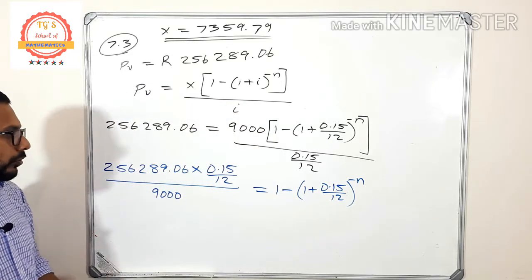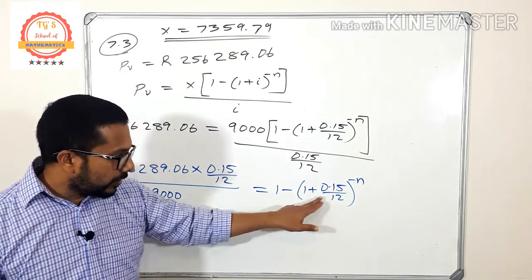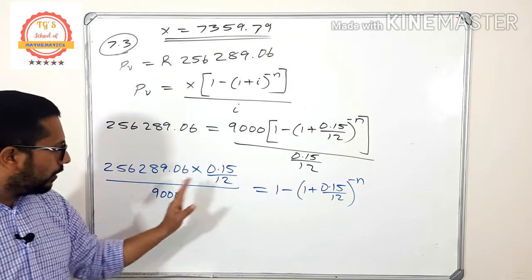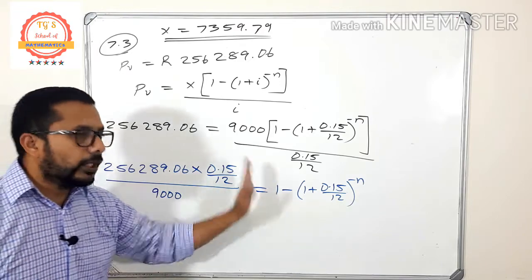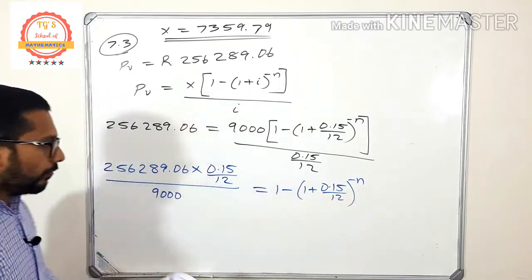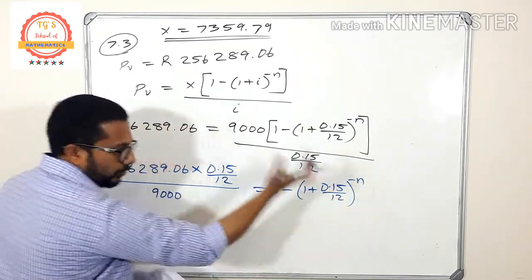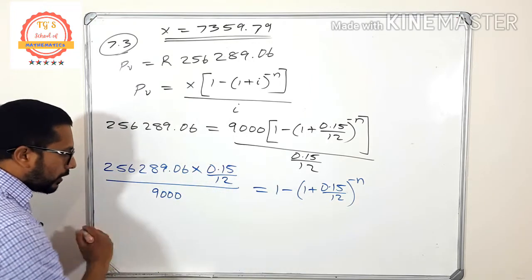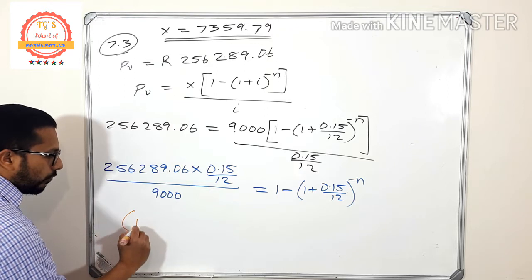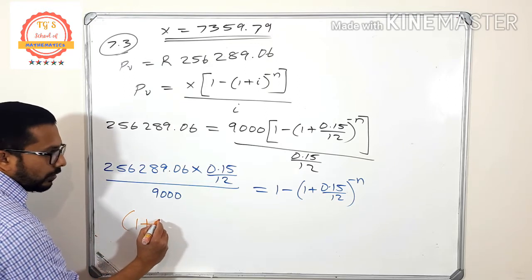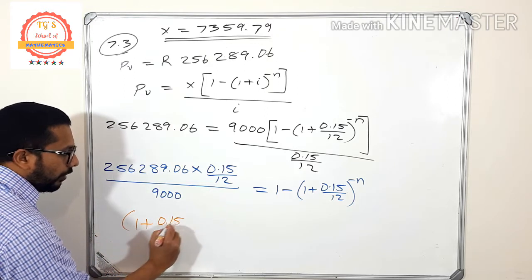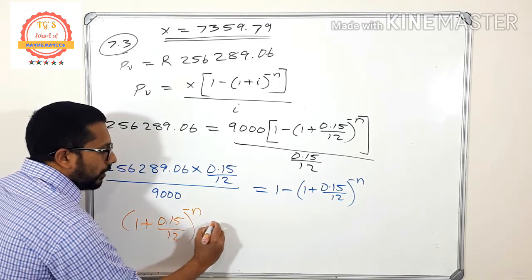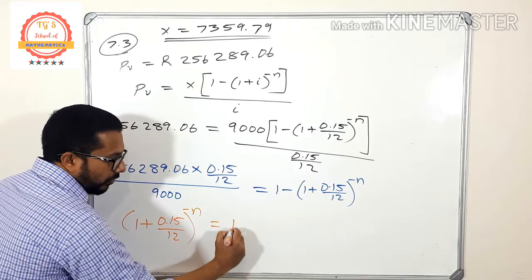So now what I am going to do is minus this thing. I am going to take this one to this side, left side, and the whole of this thing I am going to take to the right side. Okay, so look at what I'm going to take this one to this side. So what is that one? There it is minus. So on this side it is positive. So it is 1 plus 0.15 divided by 12 the whole raised to minus n is equal to, there is a 1 there already, then